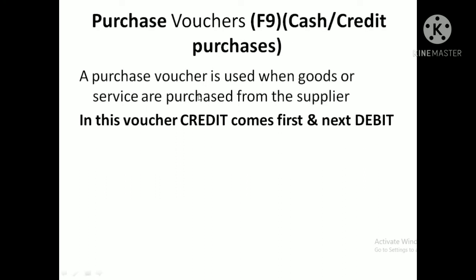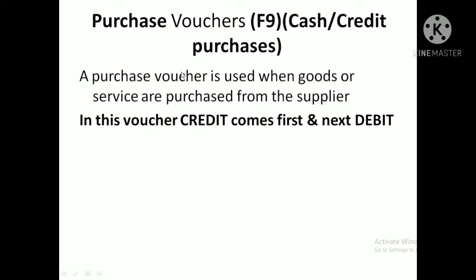Next one, purchase voucher. The purchase voucher is related to purchases of goods and services from the suppliers. It's a very important one. Here the company purchases goods for doing business activities or fulfilling the business objective. That transaction should be recorded in the form of a purchase voucher. For example, the company purchased raw material from the supplier either in cash or on credit. In that situation, we should use the purchase voucher.